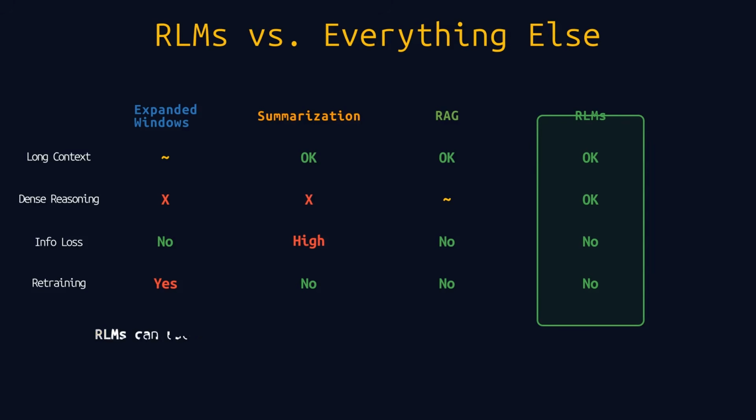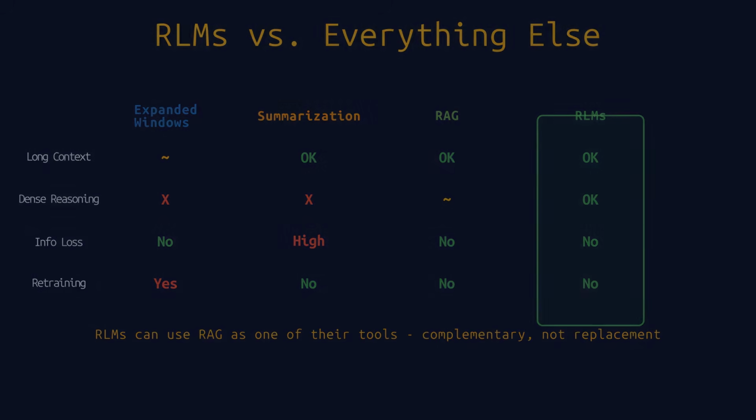But here is an important nuance. RLMs are complementary to these approaches, not a replacement. An RLM can use RAG as one of its tools. It can use summarization within its pipeline. The power is in the orchestration.